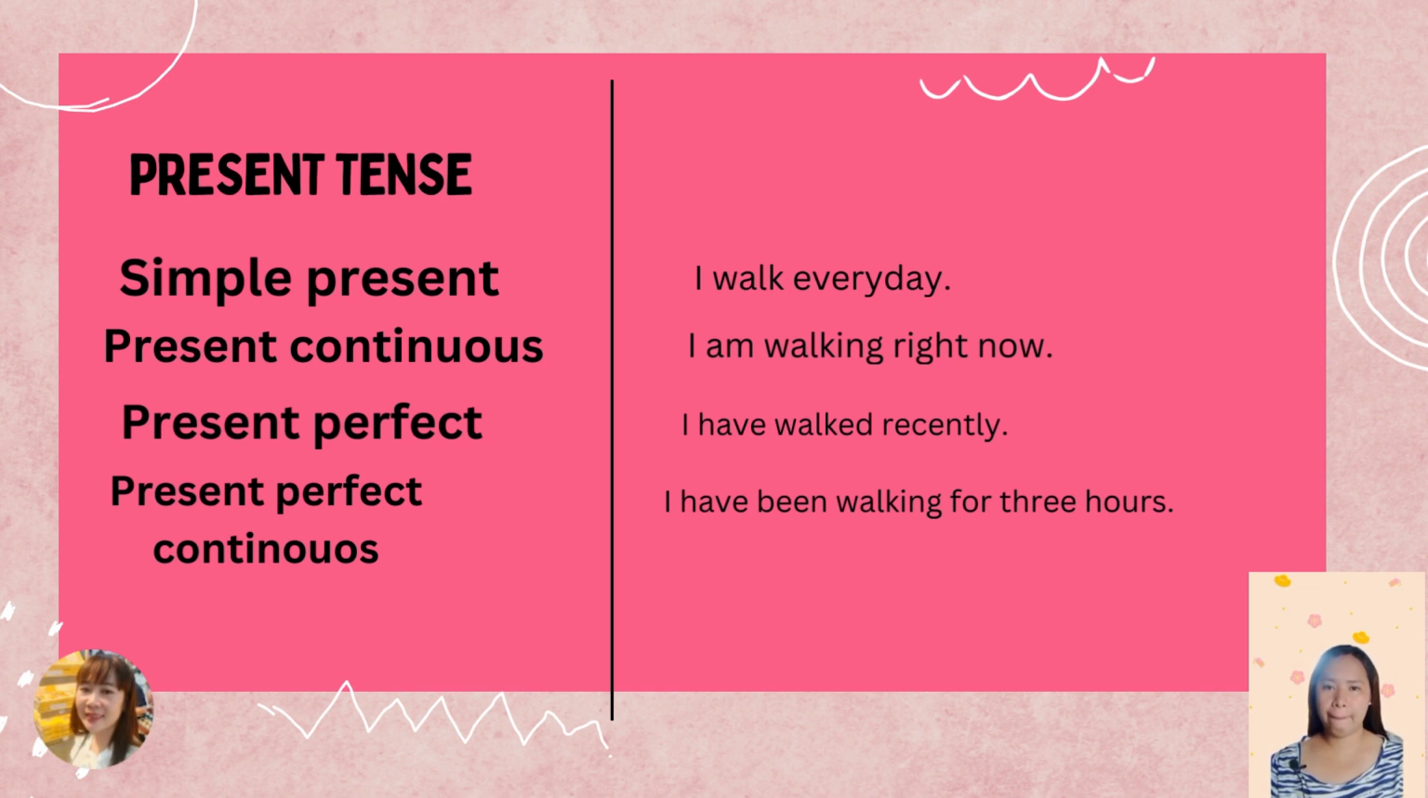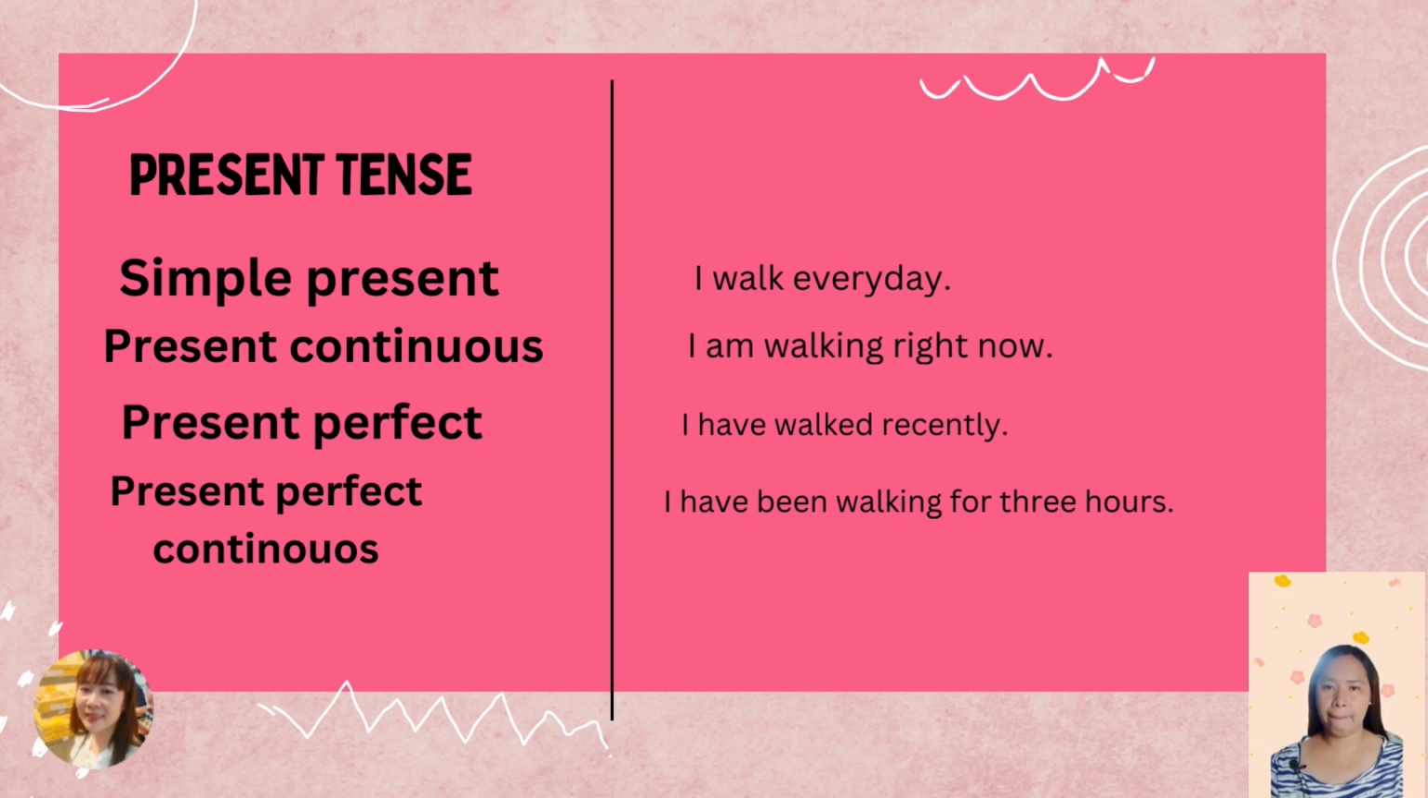First is the simple present tense. It looks like this: I walk every day. You use this tense to talk about your habit, and here you do not use the ing or the ed form of the verb. You simply say, I walk every day.